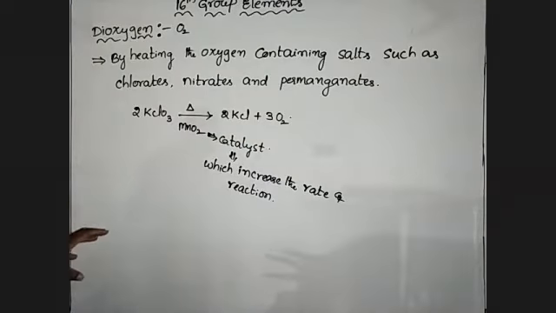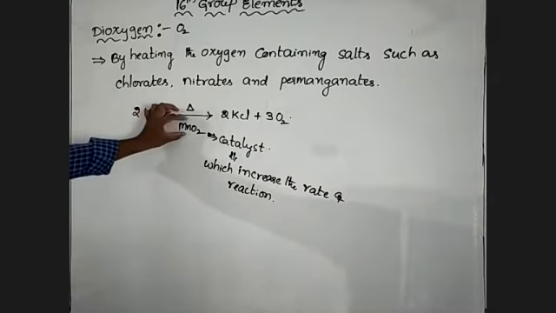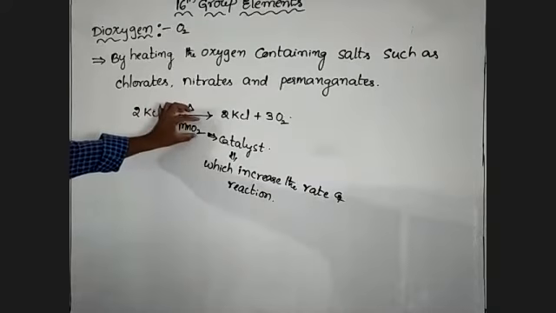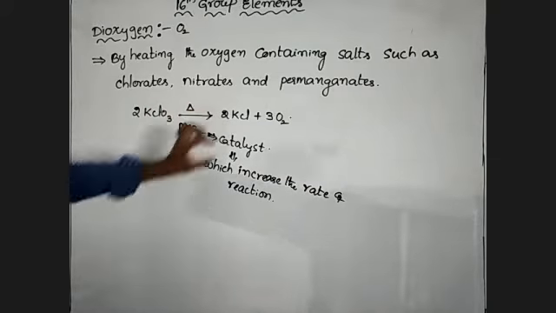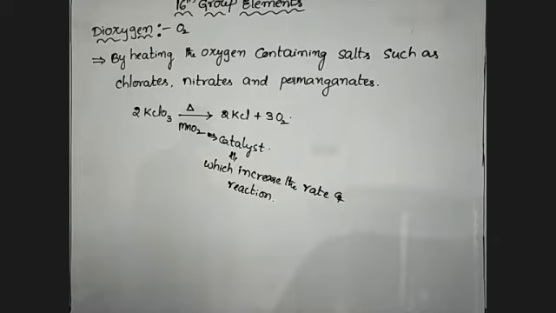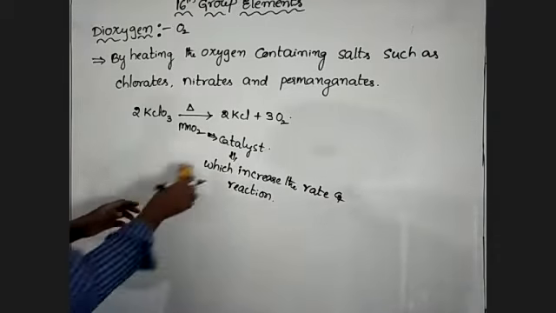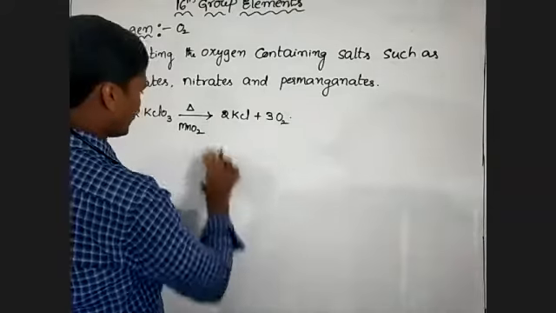In this reaction, manganese dioxide acts as a catalyst. Catalyst means which increases the rate of reaction. That is the first reaction.